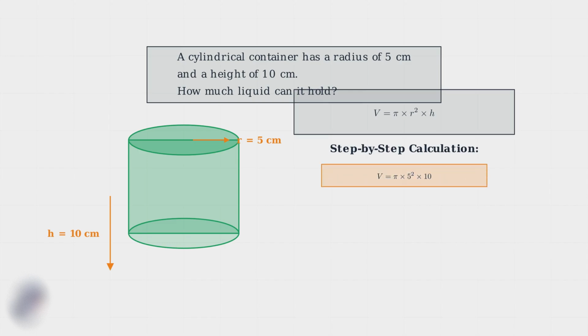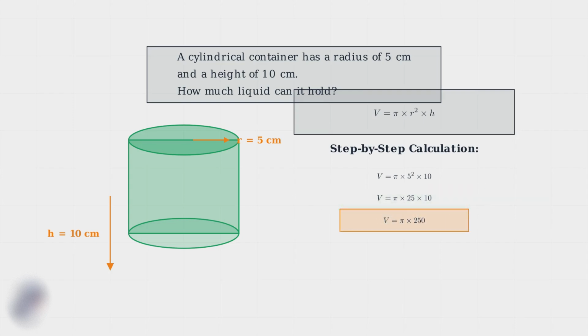Step 1. Substitute our values. Radius is 5, so r squared becomes 5 squared. Height is 10, so we have pi times 5 squared times 10. Step 2. Calculate 5 squared. 5 times 5 equals 25. So now we have pi times 25 times 10. Step 3. Multiply 25 times 10, which gives us 250.